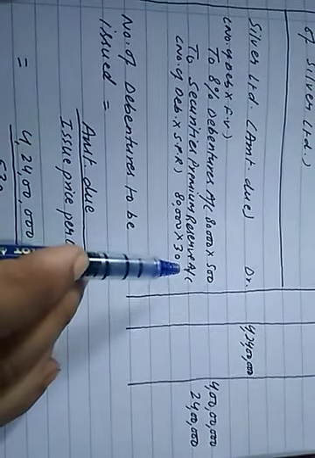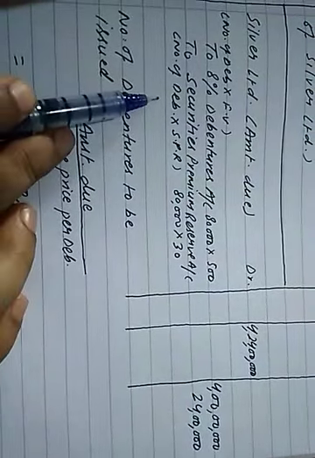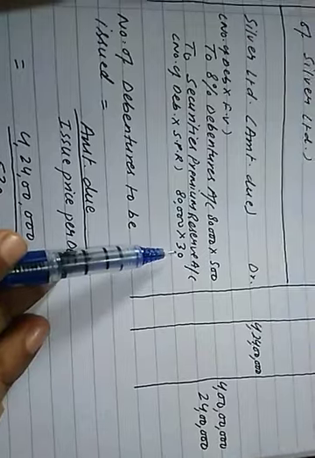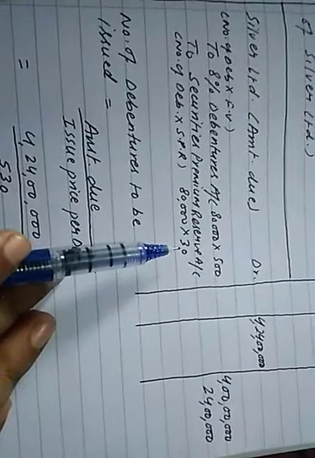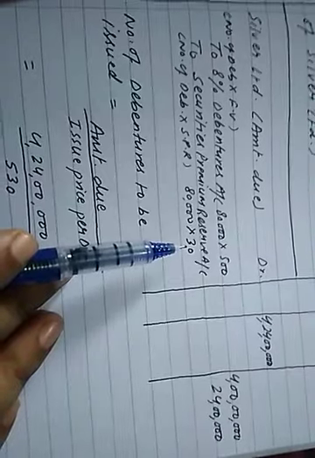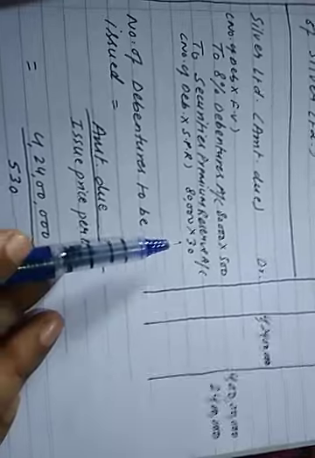To securities premium reserve, 24 lakh, and this amount can be calculated by the following formula: number of debentures multiplied by securities premium per debenture. Number of debentures 80,000, and the securities premium, 500 multiplied by 6%, is 30 rupees. So this is the solution of question number 10.